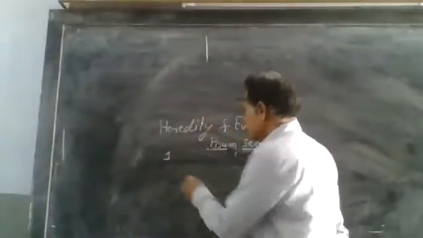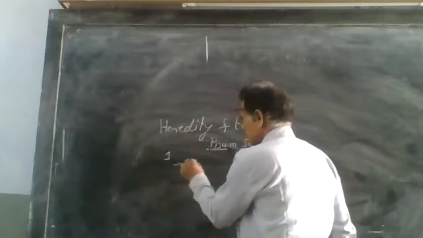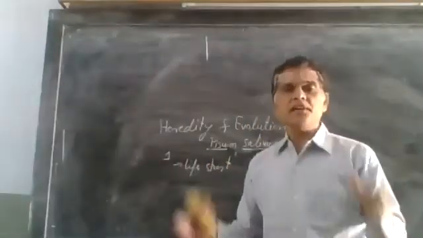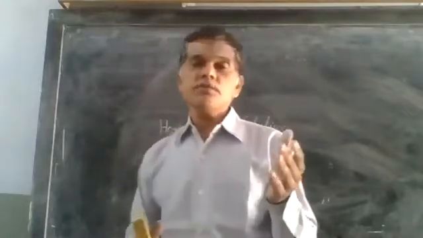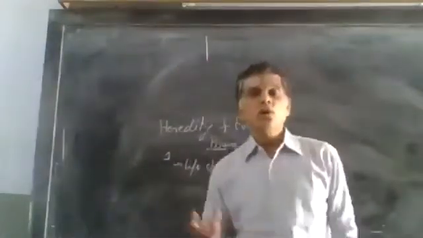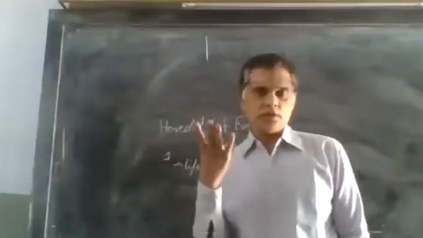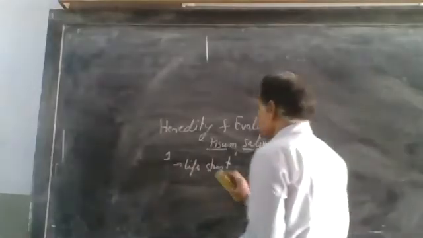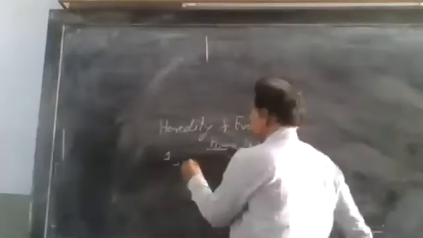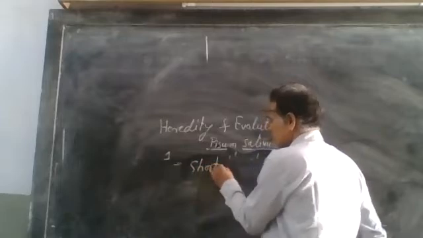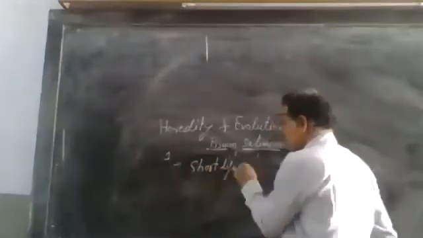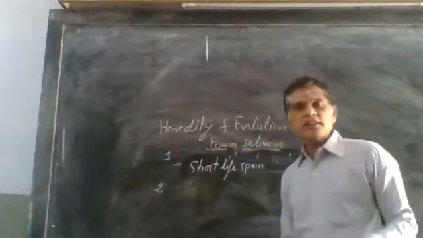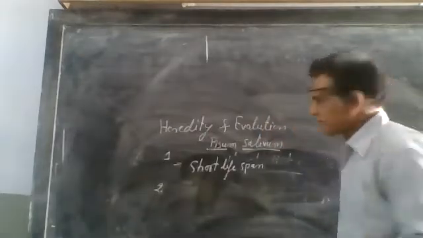Because its life is short. It completes its life cycle within 3 or 4 months, so we can grow 3 or 4 crops within a year. So, short lifespan. Second one is it requires very small space.